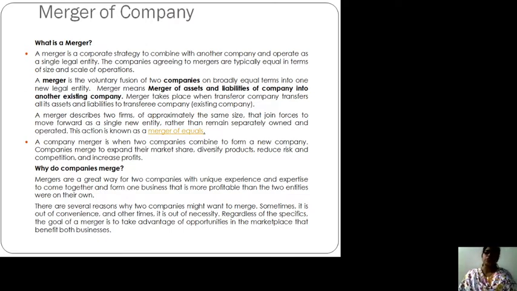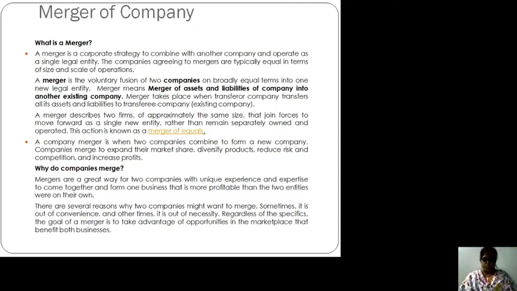Merger means merger of assets and liabilities of a company into another existing company. So merger takes place when any company transfers all its assets and liabilities to another existing company. The transferor company, meaning the company which is transferring and merging into another company, is absorbed into that existing company.